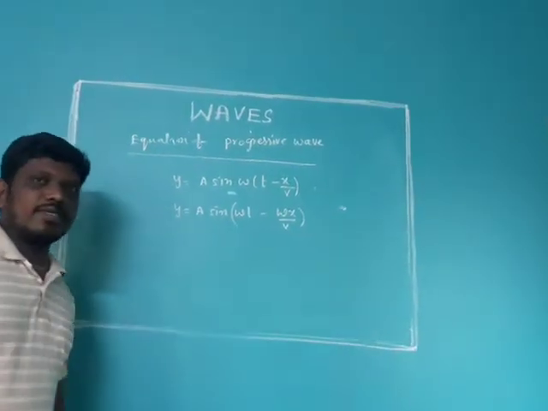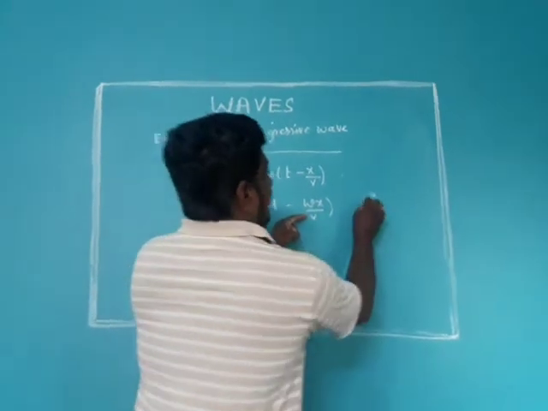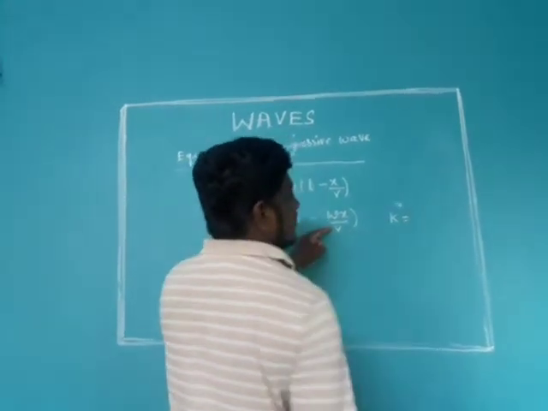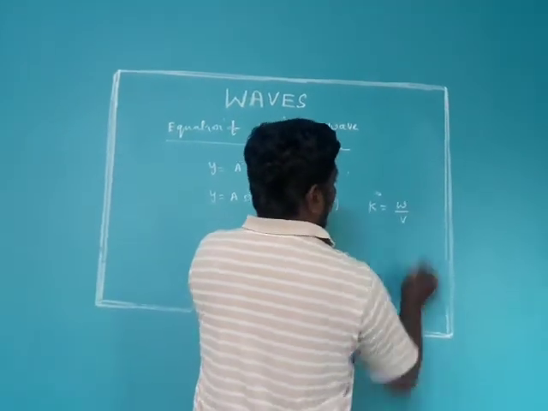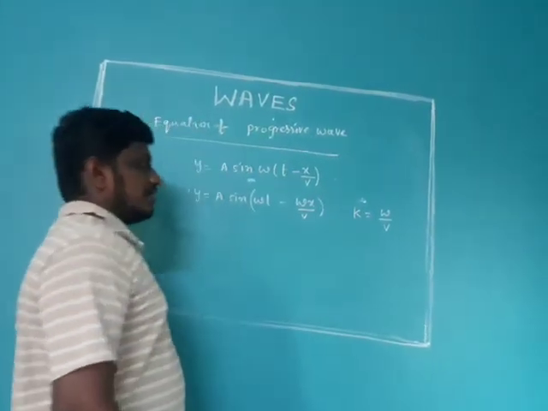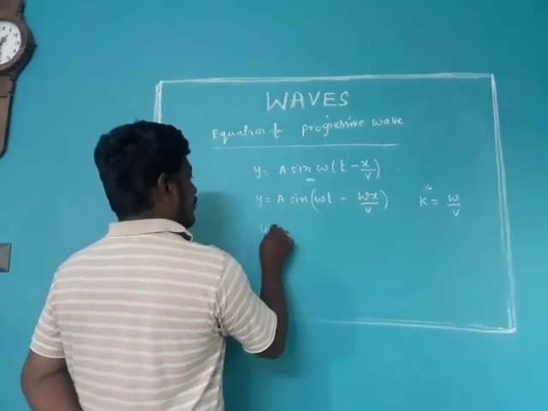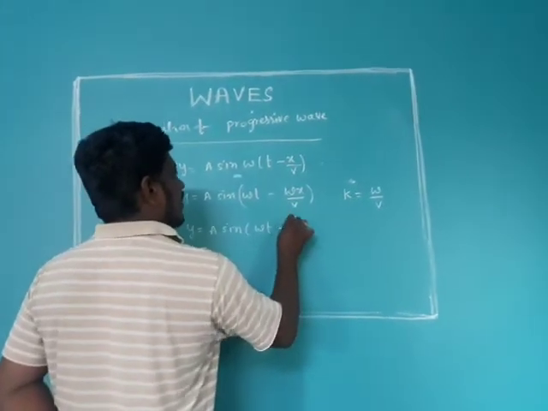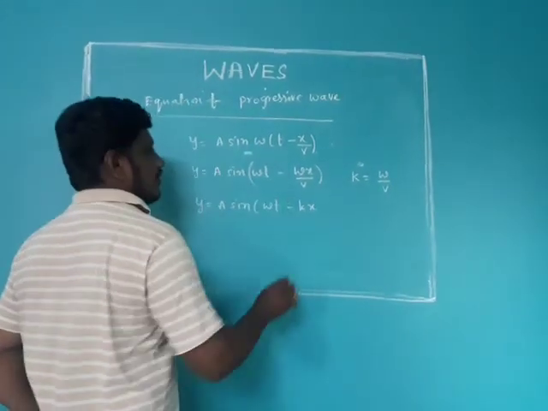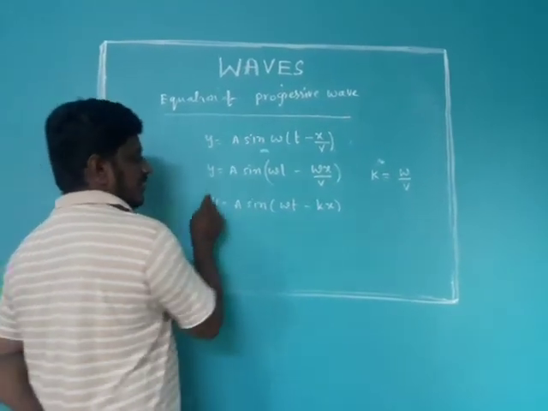Correct? And this omega by v is one constant that is called the propagation constant k. Omega by v, angular velocity divided by linear velocity, is equal to the propagation constant, and we substitute that: a sine omega t minus kx. This is another form of the progressive wave equation.